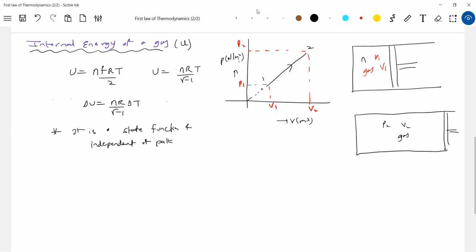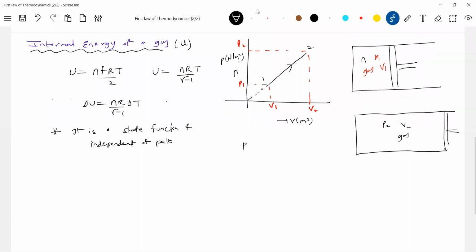What do you mean by reversible? There won't be any resistive forces. If I move the piston back, the gas will again acquire its initial quantities, meaning the earlier pressure P1, V1 and the earlier temperature T1. So can we say anything about temperatures T1 and T2?